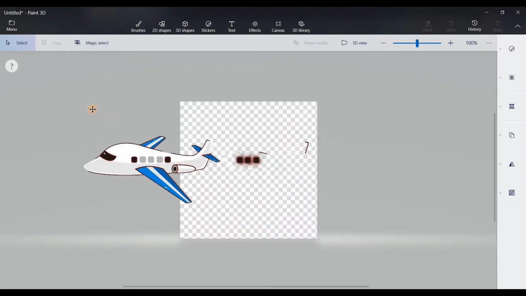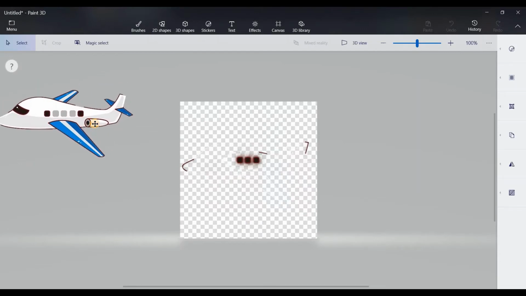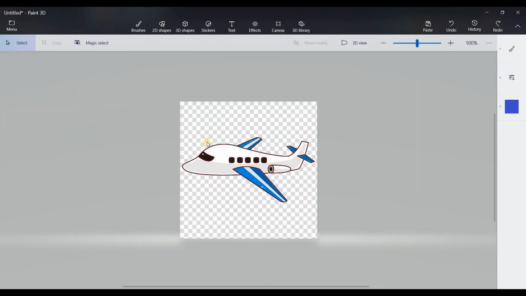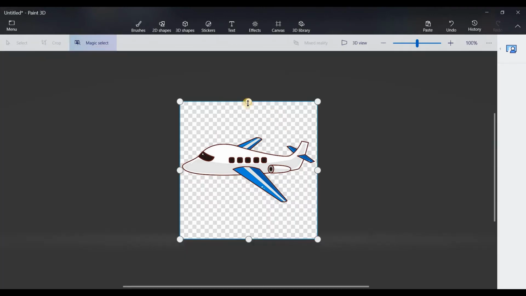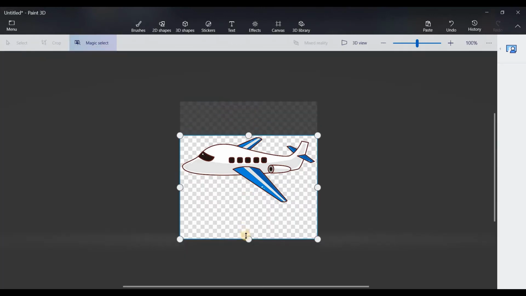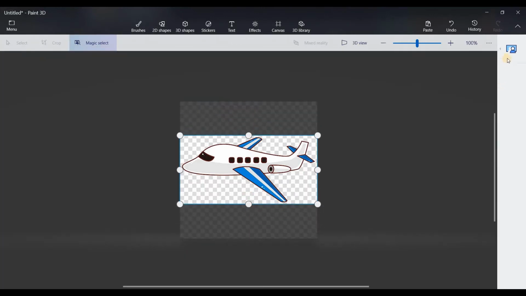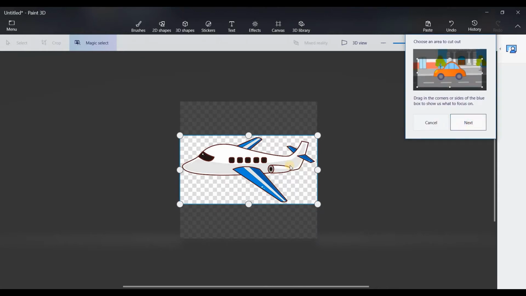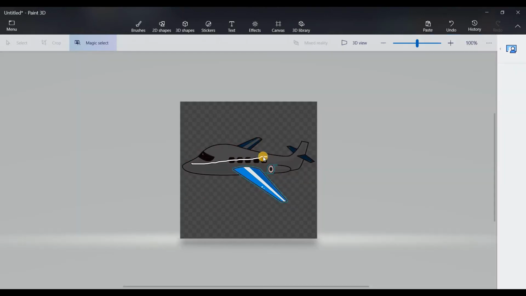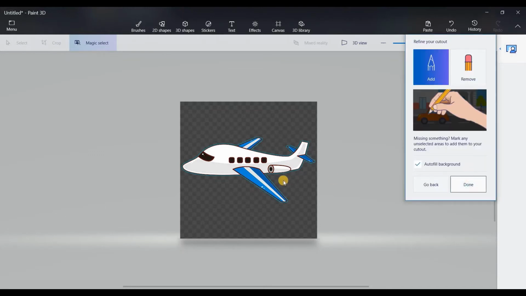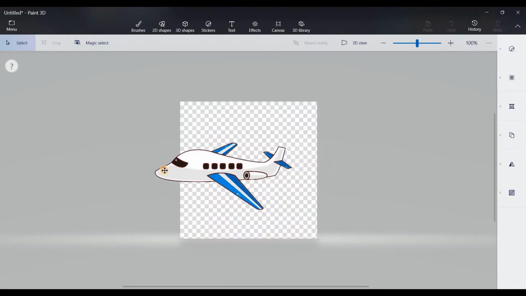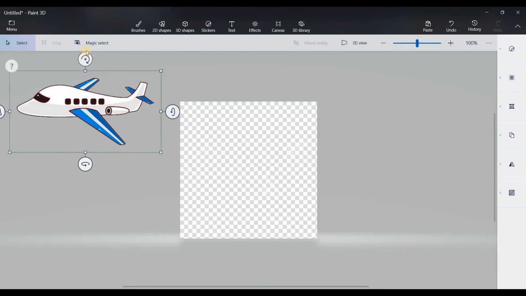Now I have this plane, so I will move it. Oh, so we need to do it again. So do that, next, as usual. So next, done. Yeah, now we have our full plane.